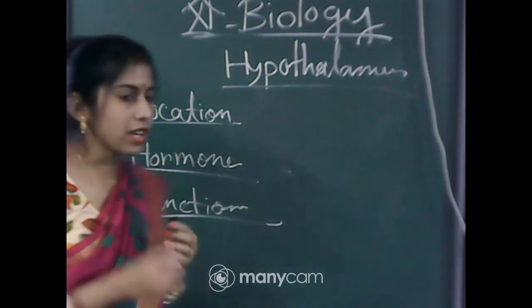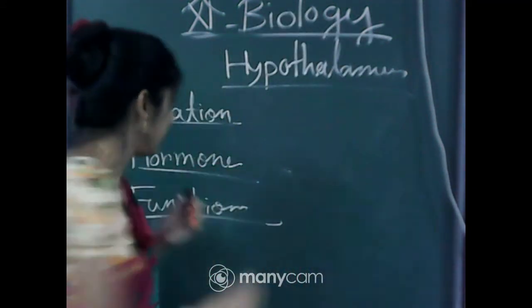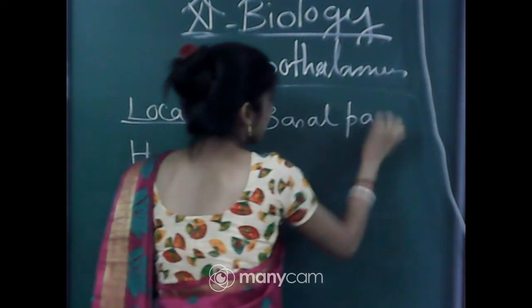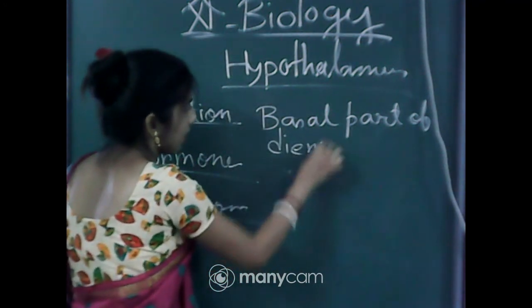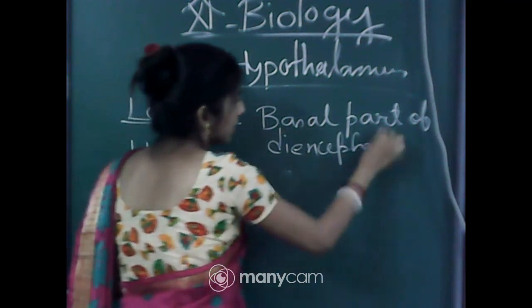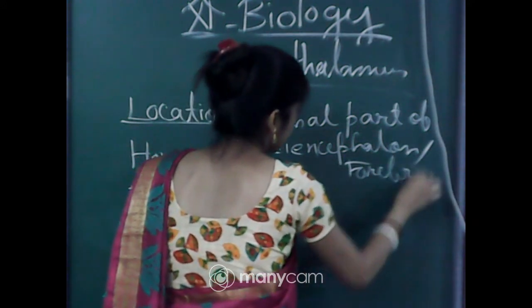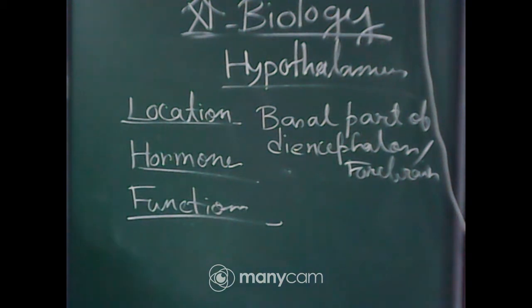So hypothalamus is the basal part of the diencephalon or forebrain. As you know, the human brain is divided into 3 parts, that is forebrain, midbrain, hindbrain.